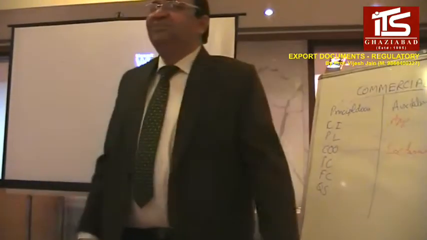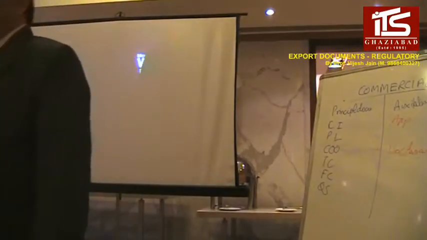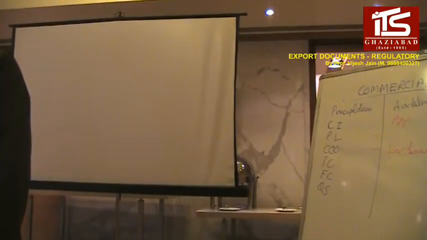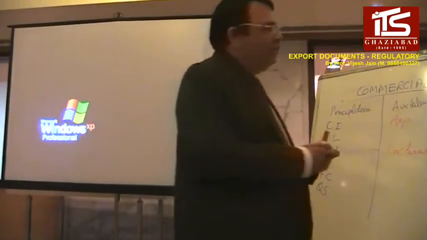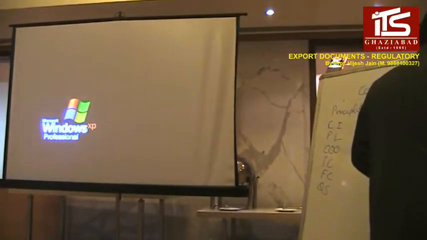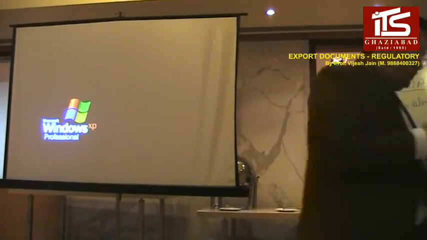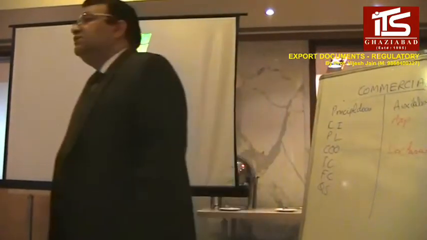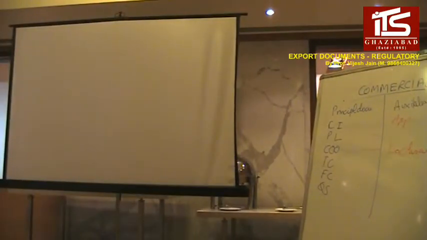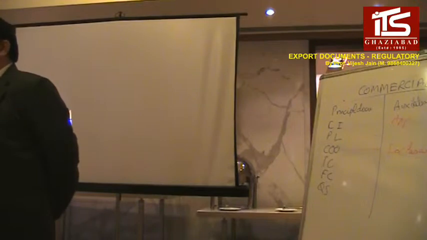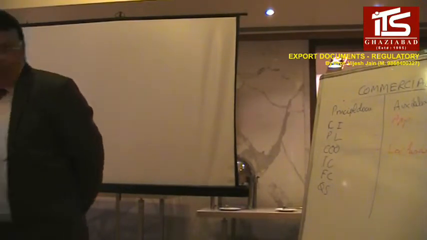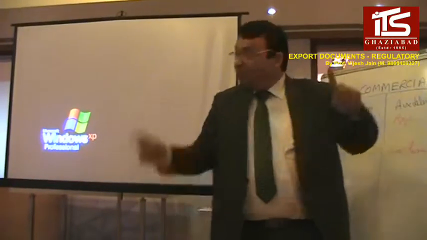The IEC code number, although it is issued by the Directorate General of Foreign Trade, DGFT, is actually not a document of DGFT. Actually it is a document of RBI. So what is the meaning of this? The core function of RBI in any export-import operation is to make sure two things. Because the IEC code number is the importer-exporter code number, both.